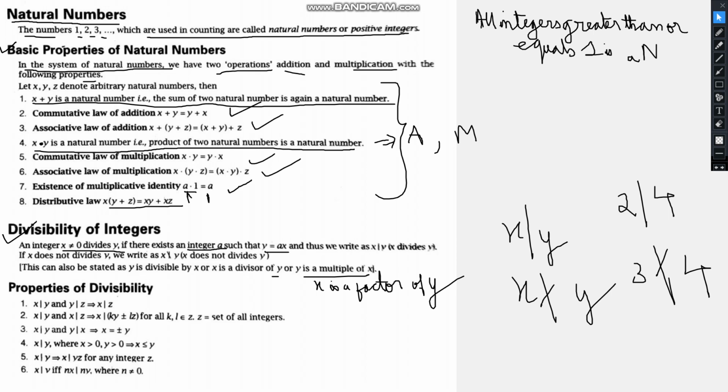Now these are the properties of divisibility. If x is a factor of y, and y is a factor of z, then x is a factor of z. How? Since x is a factor of y, y can be written as x multiplied by a. Since y is a factor of z, z can be written as y multiplied by some integer b, which equals a times b times x, and ab is an integer only. So this can be written as x into some p. So we can write x is a factor of z.